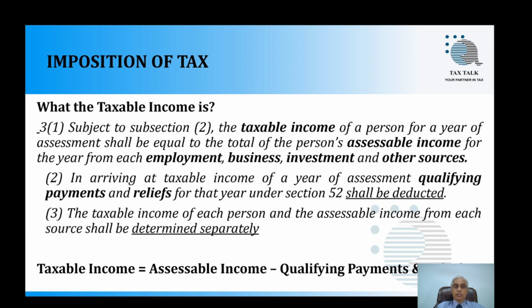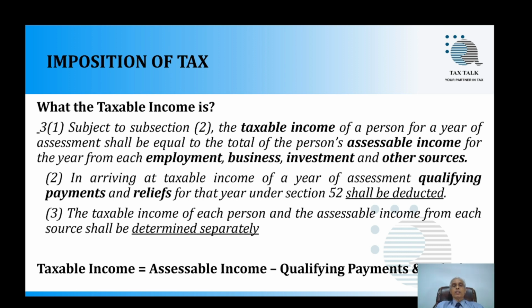It reads like this. 3.1. Subject to subsection 2, the taxable income of a person for a year of assessment shall be equal to the total of that person's assessable income for the year from each employment, business, investment and other sources. Subsection 2.